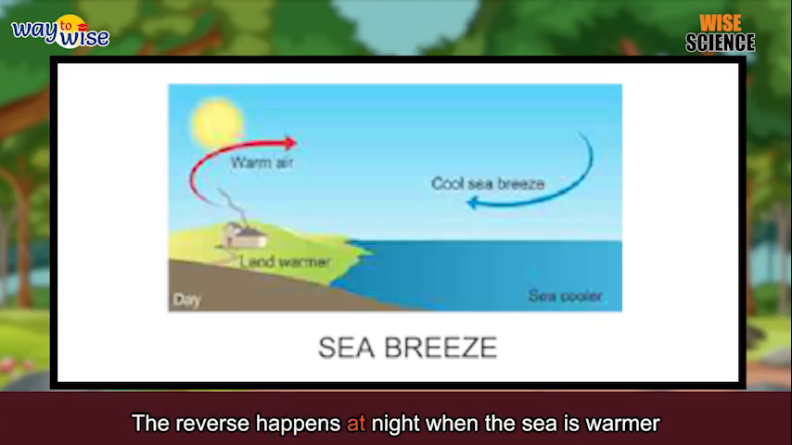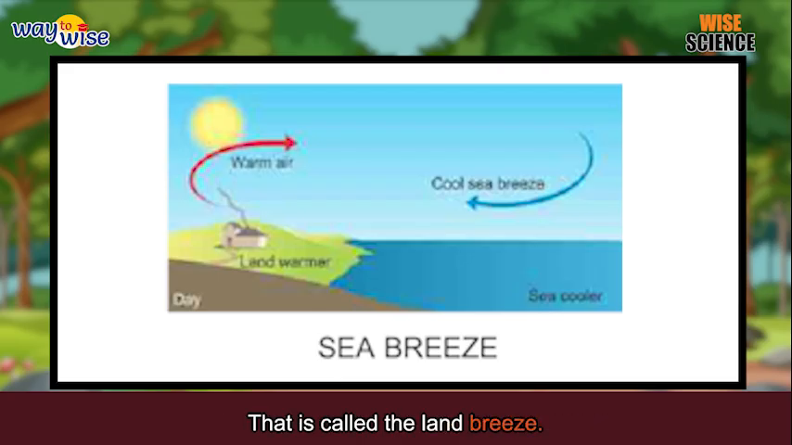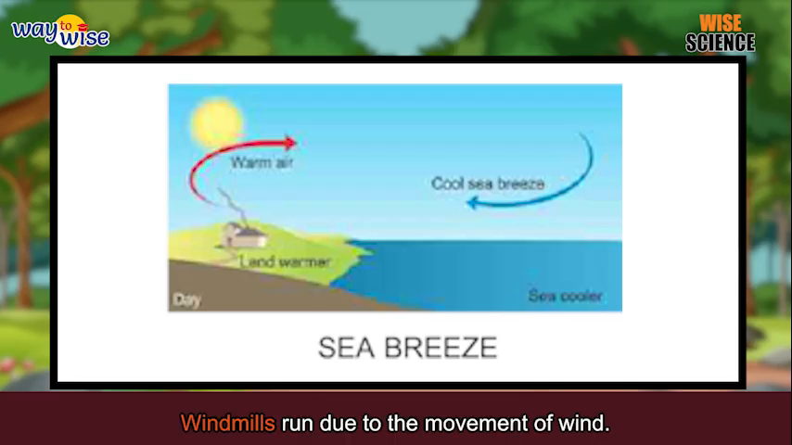The reverse happens at night when the sea is warmer and the land cools. Breeze from the land blows towards the sea. That is called the land breeze. Wind helps us in many ways. It helps the plants to disperse seeds. It helps to dry our clothes faster. It helps birds and insects to fly. Windmills run due to the movement of wind.